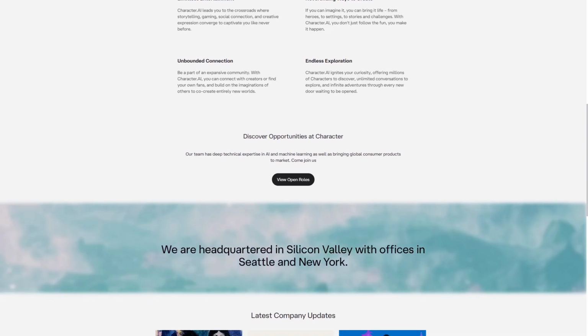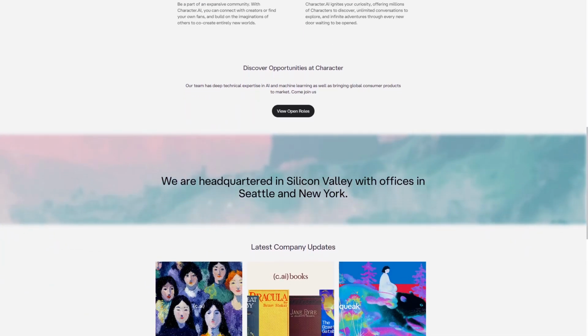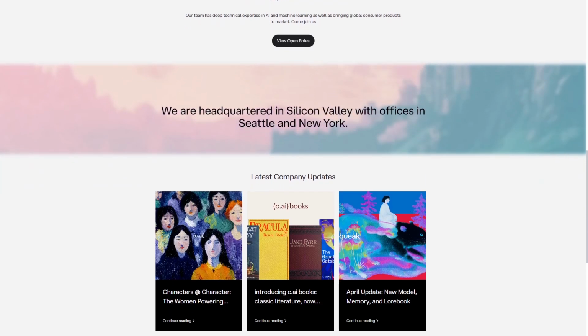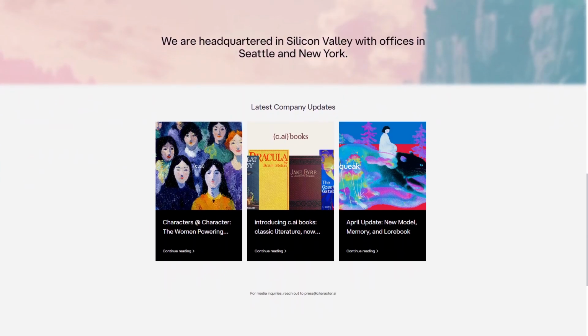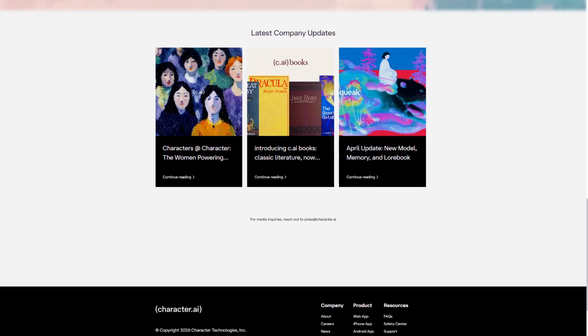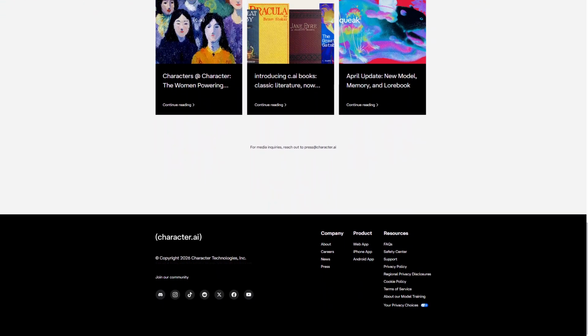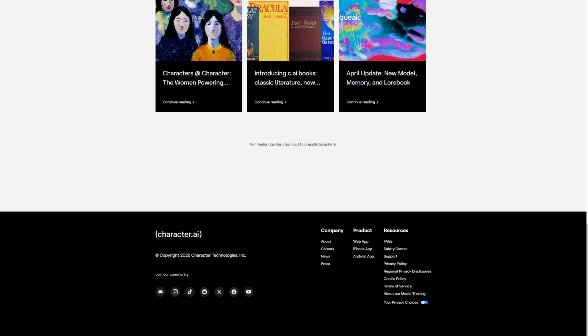Character AI is ideal for users who value imaginative, open-ended chats and want to explore diverse conversational experiences without rigid constraints. It offers a playful and flexible environment for those prioritizing engagement and personalization over strict content filtering.